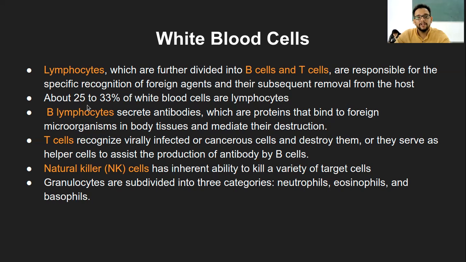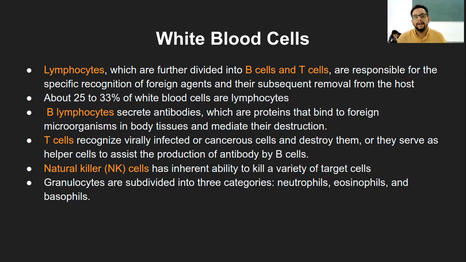Now, I mentioned specific functions that we'll see later. So they are here. B lymphocyte is specifically responsible for secreting antibodies. Secreting antibodies means they will synthesize the antibody. They will recognize the foreign antigen, synthesize the antibody and secrete it.